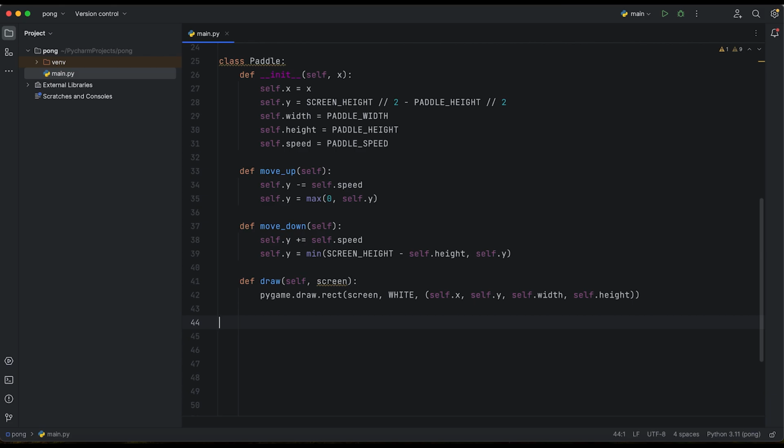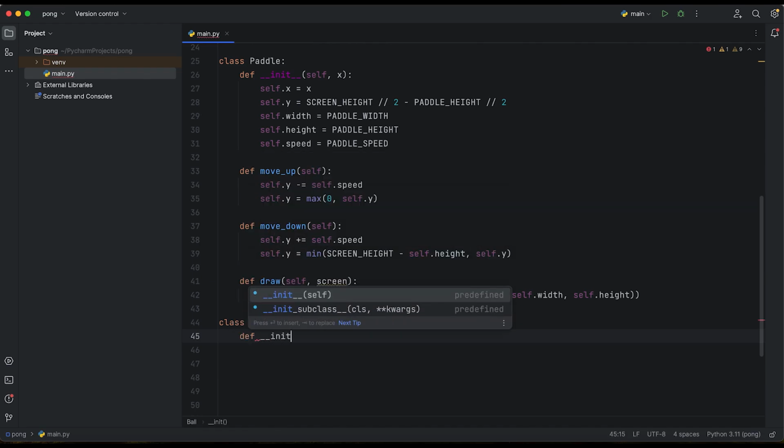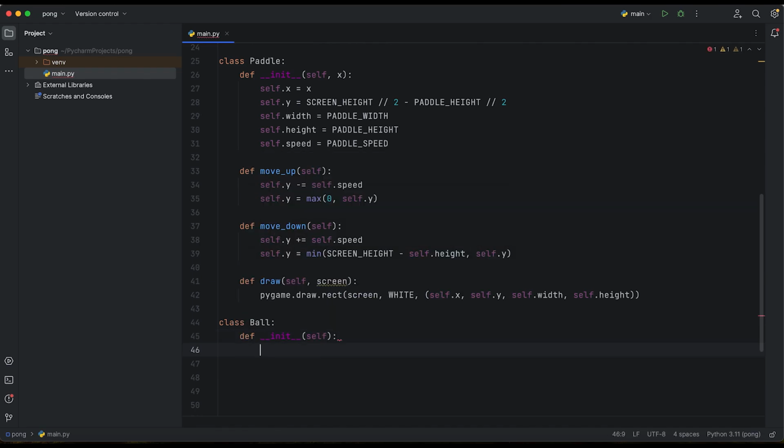With the paddle done, to make our game work, we also need the ball. So we'll simply create the class of the ball, and first we need to reset our ball. Why do we need it? That function we are going to create because each time the ball has to reset, for example, whenever we score a point. So we'll not have like 100 or 1,000 balls, but only that one ball.